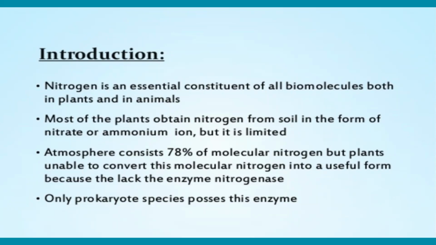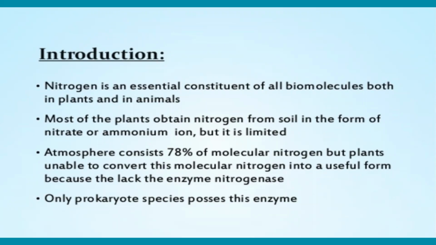In nitrogen metabolism, all metabolism is some form of catabolism and anabolism. Most plants obtain nitrogen from soil in the form of nitrate or ammonium ion. Nitrogen in the atmosphere is found in gaseous form and measures about 78.8%.